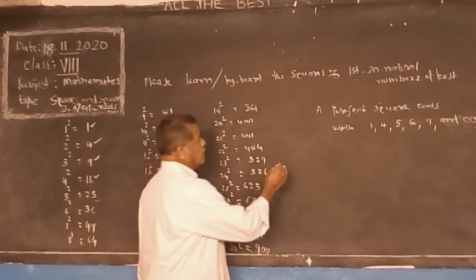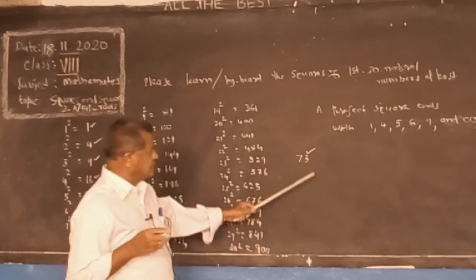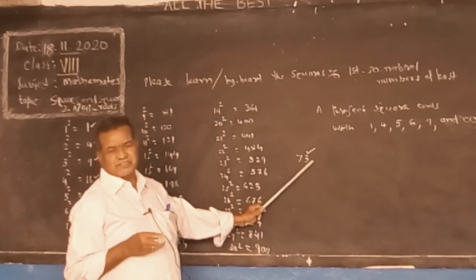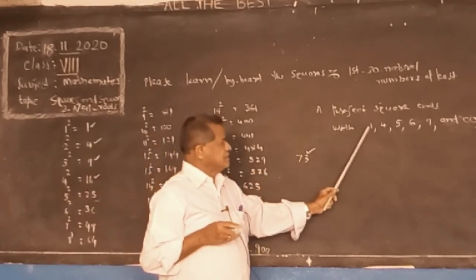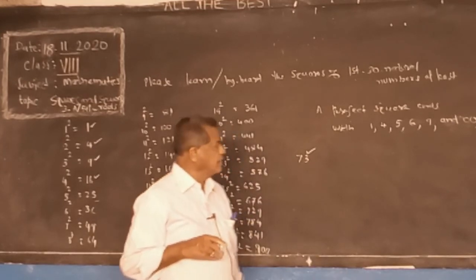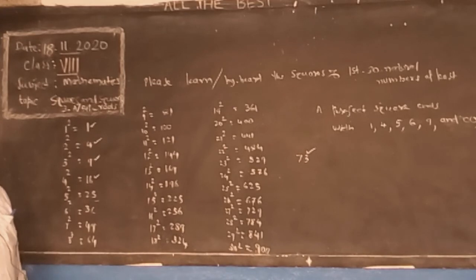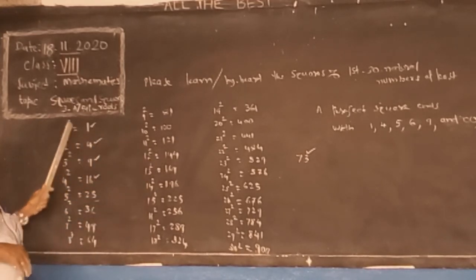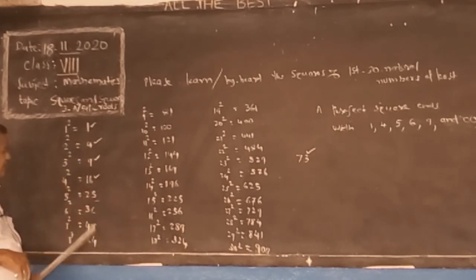So immediately we can say whether it is a perfect square. Suppose 73 is given. 3 is in the last digit, so it is not a perfect square. A perfect square ends with these digits 1, 4, 5, 6, 9 and 2 zeros, 4 zeros, 6 zeros in even number. So please beware of this. These digits only repeat in every square number.